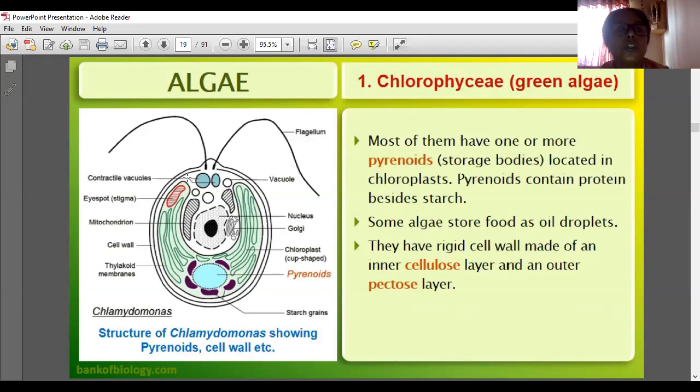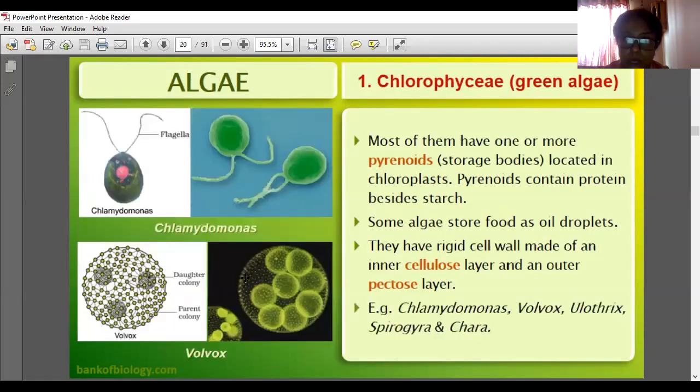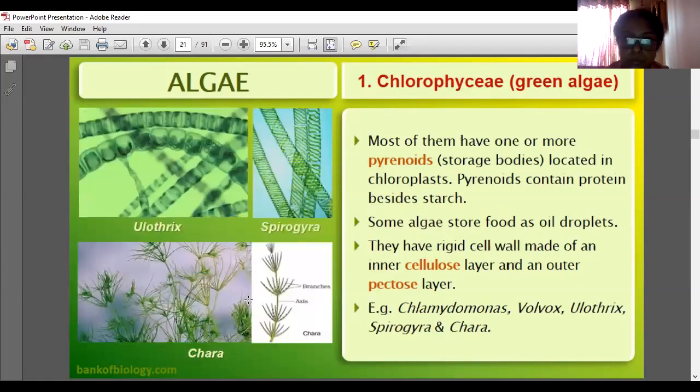And the cell wall is also very rigid. The algae cell wall is rigid with two layers: the outer layer is made up of pectose and the inner layer is made up of cellulose. And most of them have one or more pyrenoids. Examples: Chlamydomonas, Volvox, Ulothrix, Spirogyra and Chara.